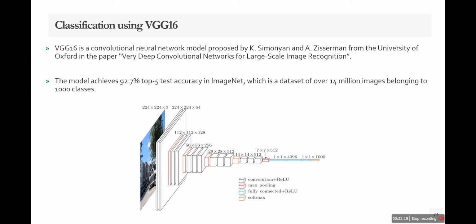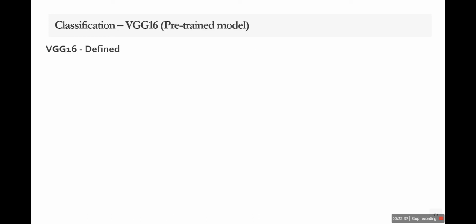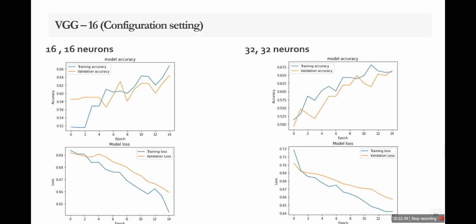The model achieves 92.7% top-5 test accuracy in ImageNet, which is a dataset of over 14 million images belonging to 1000 classes. It has 16 layers: convolutional layers, max pooling layers, fully connected dense ReLU layers, and an output layer with softmax or sigmoid. Then, defining VGG16, we take top layer neurons from 16, then go towards 32, and we check which parameters are good.